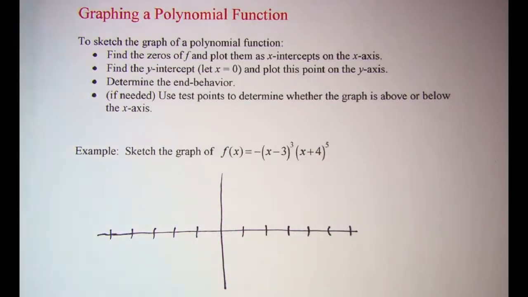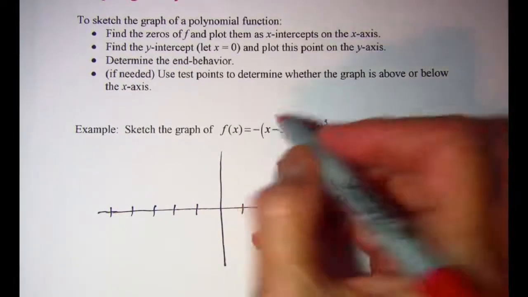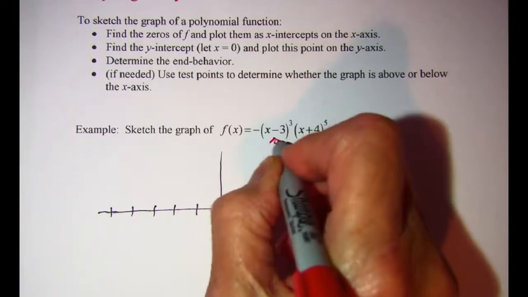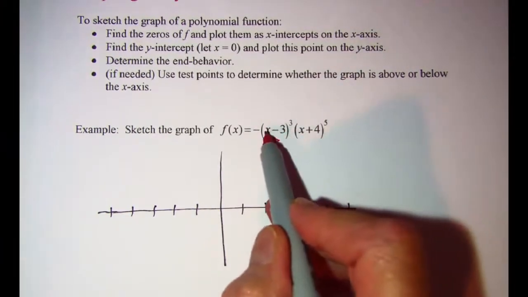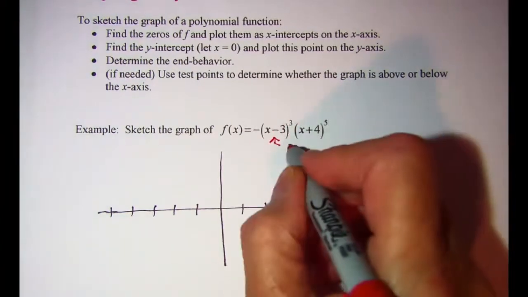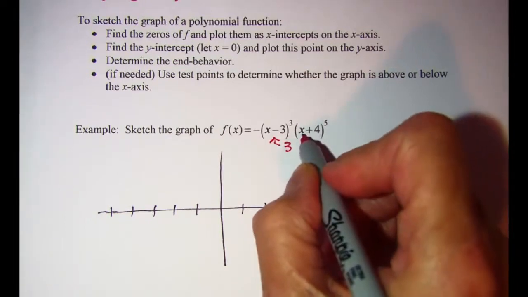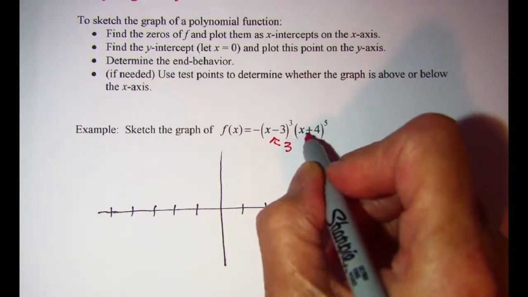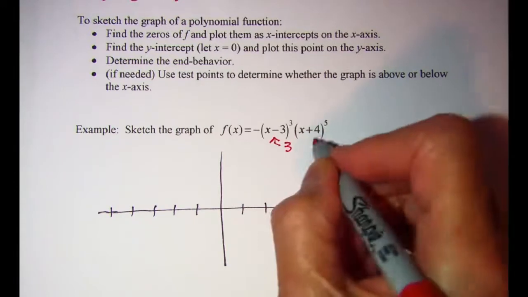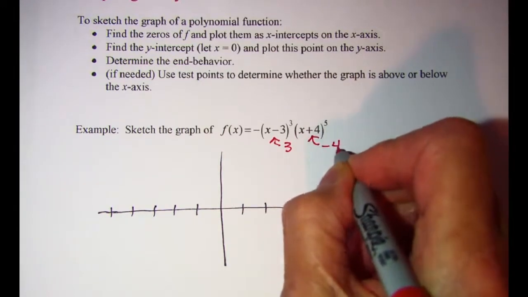Since this function is already in factored form, we can see that our zeros are: from this factor, x minus 3 is our 0, and from this factor we can write this as x minus a negative 4, so our 0 from this one is negative 4.